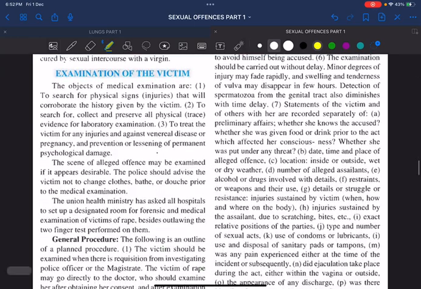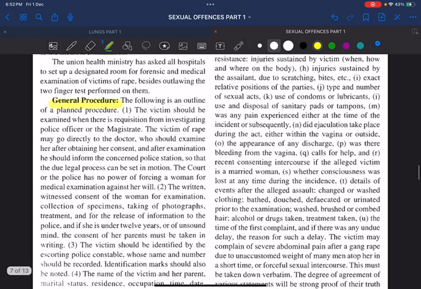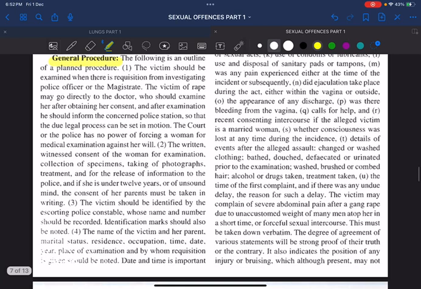As far as examination of the victim is concerned, we have to follow a general procedure. It is a medico-legal case. Inform the nearest police station as soon as possible. Do proper examination of the accused, do proper examination of the victim, and prepare a detailed report. First copy to the investigating officer, second copy to the judicial magistrate, and third copy to the department. Fine? Okay.